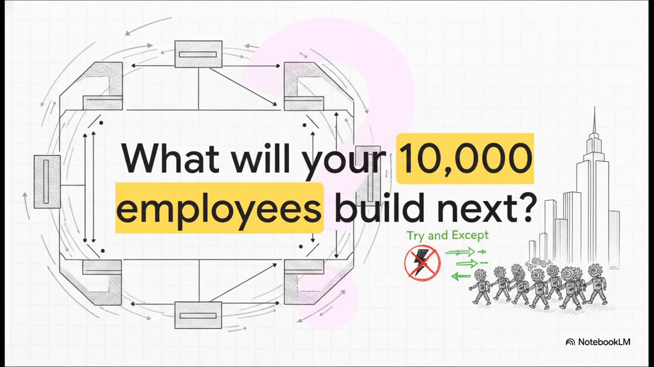So, you now have the ultimate toolkit. You know exactly how to stop those dreaded red text crashes using try and except, and you can manage a sprawling codebase using modules. You are now effectively managing an army of 10,000 digital employees that won't panic when things go wrong. So, I leave you with this thought. Armed with this unbreakable architecture, what amazing application are you going to build next?